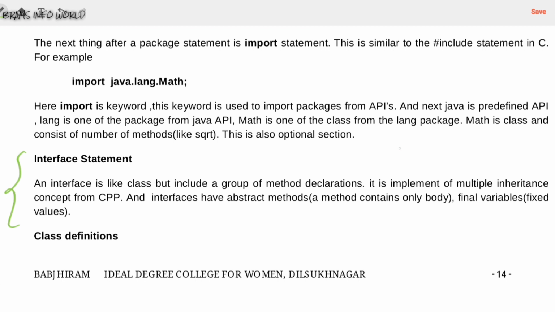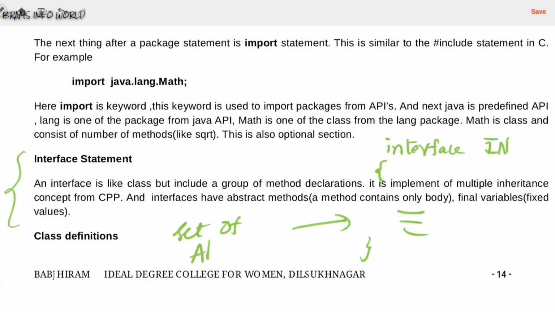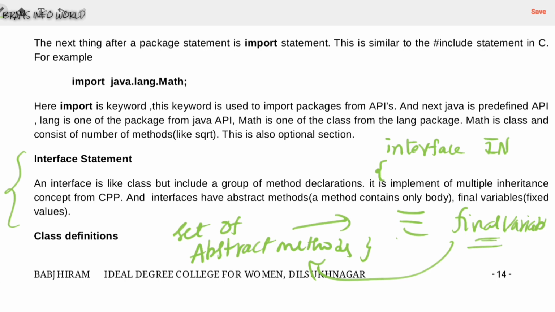Interface is a keyword. With the help of this interface we are going to define an interface name, and basically this interface contains a set of abstract methods as well as final variables. Okay, so final variables means fixed variables. Those variables we are using in the abstract methods.